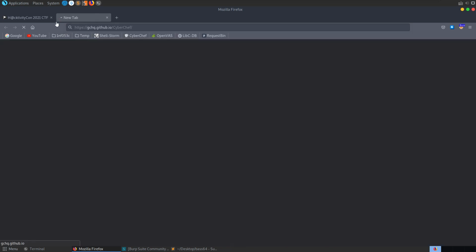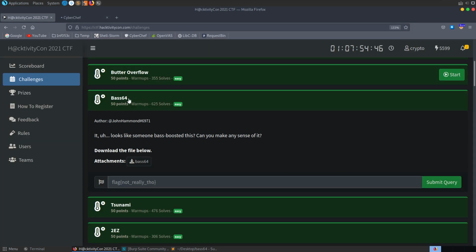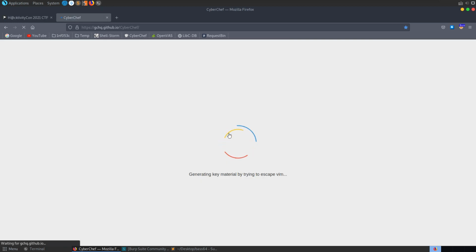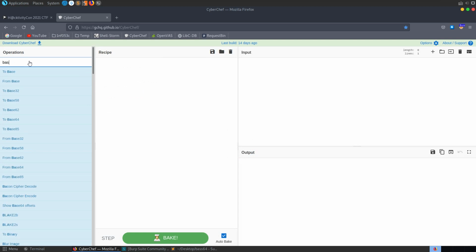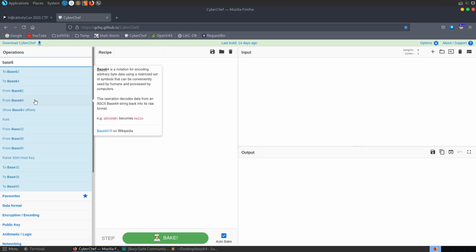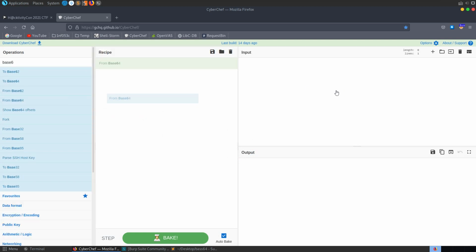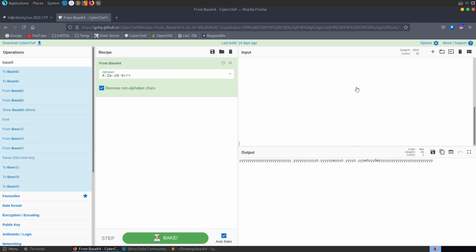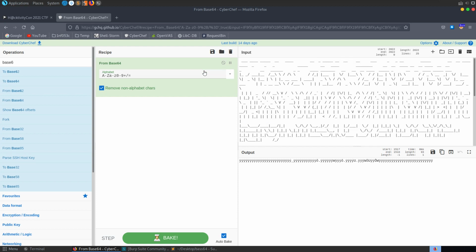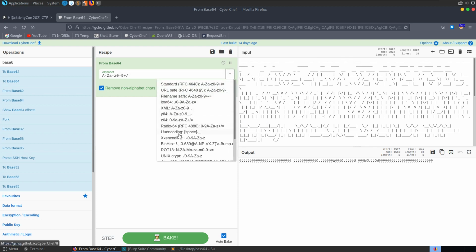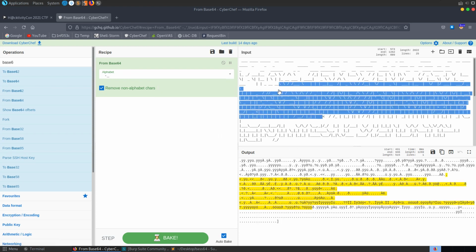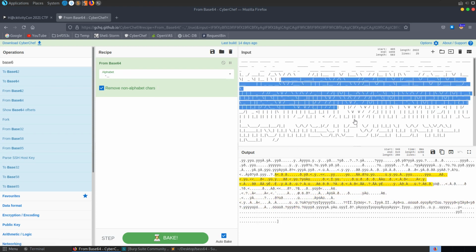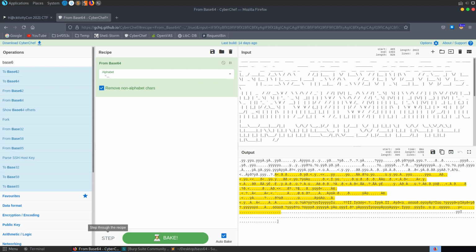In CyberChef, the challenge title indicates there's going to be some Base 64 encoding involved. So if we go here and select Base 64, obviously this doesn't look like any Base 64 value that we would typically see, but there are some different base decoding algorithms, and we can select here as well the alphabet. So for example, we have alphabets which only deal with spaces and dashes and underscores, which is kind of similar to what we have here, although we do have some other characters as well.